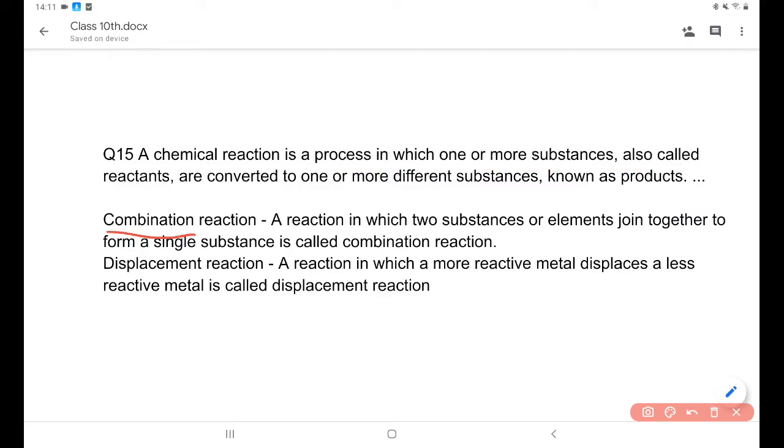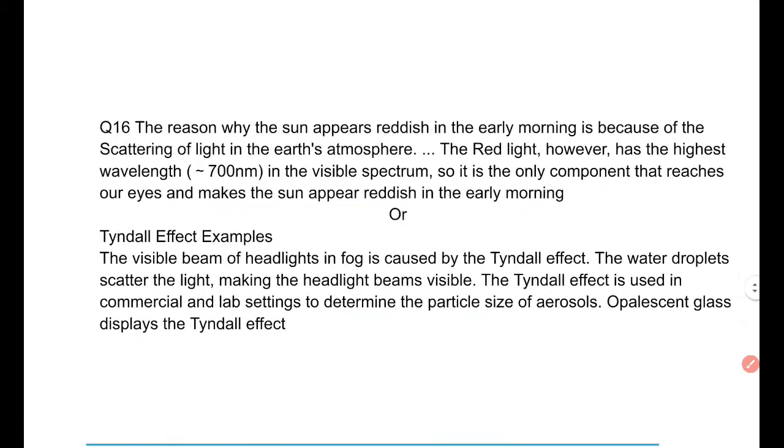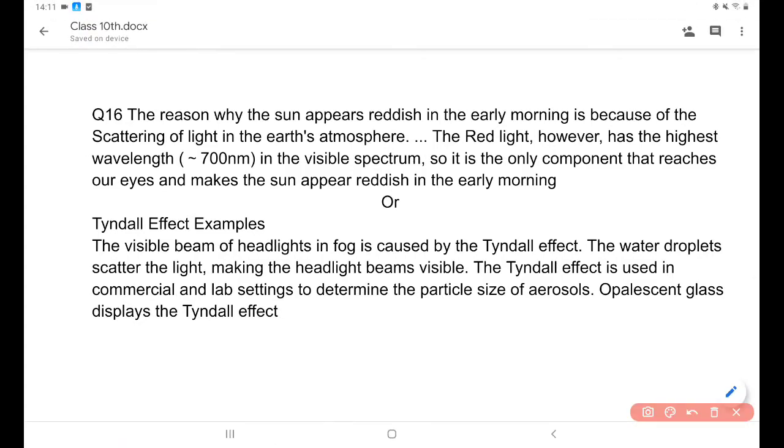The first one is the combination reaction. A reaction where two or more elements join together to form a single substance is called a combination reaction. A displacement reaction is one in which a more reactive metal displaces a less reactive metal. So the next question is question number 16. Give the reason why the sun appears reddish in the early morning. The reason is the scattering of light.